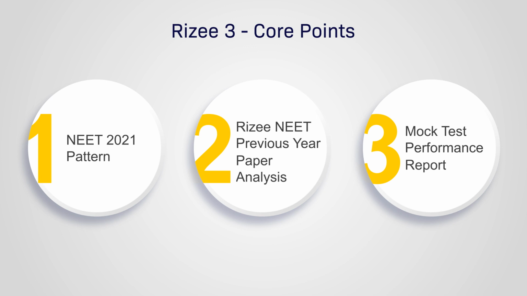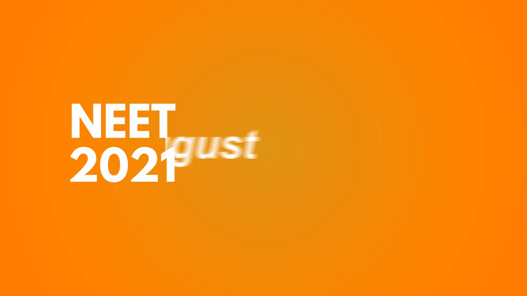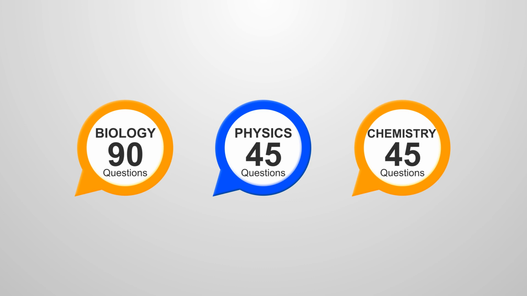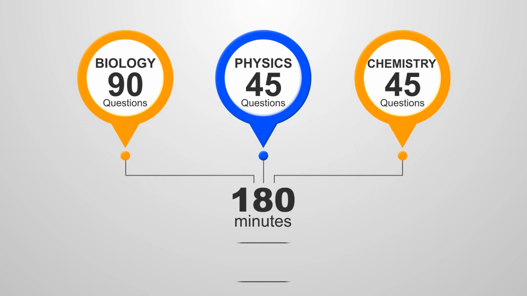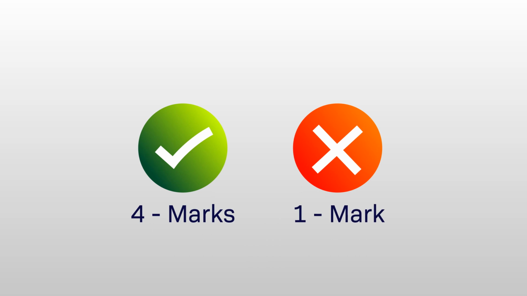Let us look at NEET 2021 pattern. NEET 2021 is going to be on August 1st in offline mode, and the pattern for NEET 2021 is similar to that of NEET 2020. That is, we have 90 questions from biology, 45 questions from physics, 45 questions from chemistry for a duration of 180 minutes and 720 marks in total. Each correct answer carries 4 marks and 1 mark will be deducted for each wrong answer.